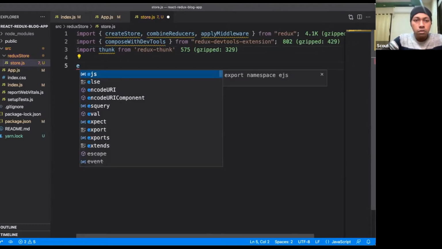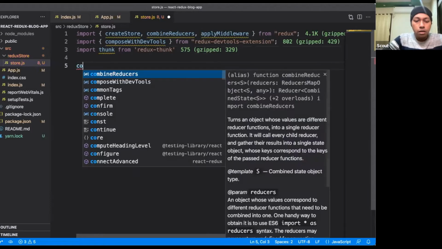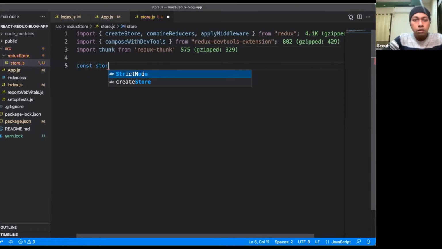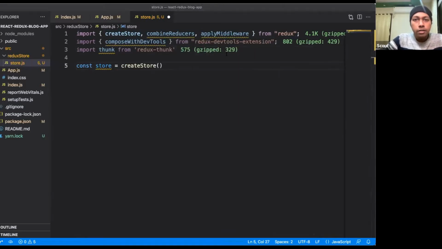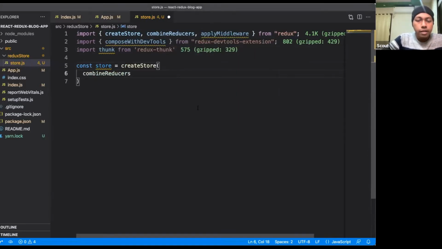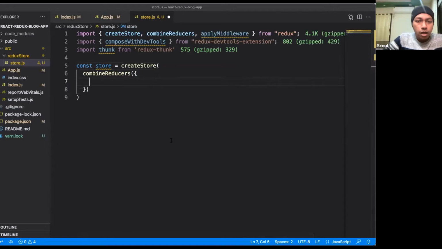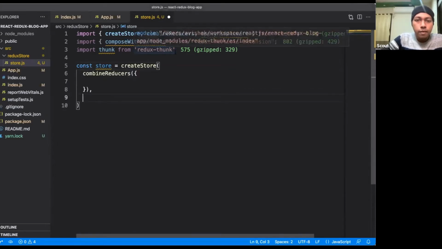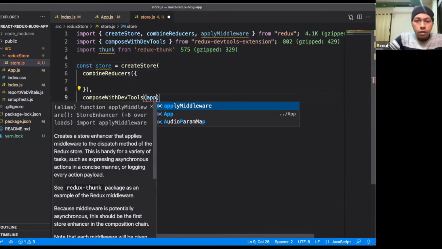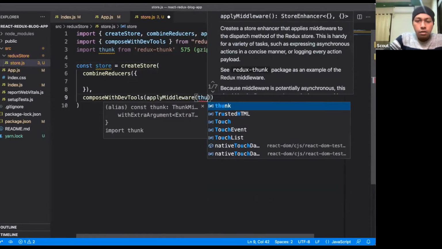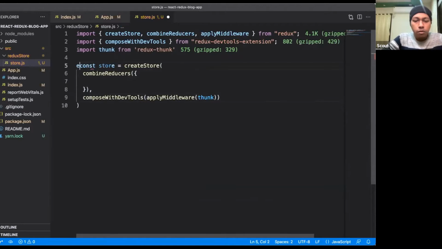To define a store, we will define a constant called store, and we will use this createStore function. In this createStore function, we will use this combineReducers method. So just stick with me. I will explain every single bit of these things after I complete this initial setup. Then we have to use this composeWithDevTools option, and there we will use applyMiddleware. That part is ready, and we have to export this store.